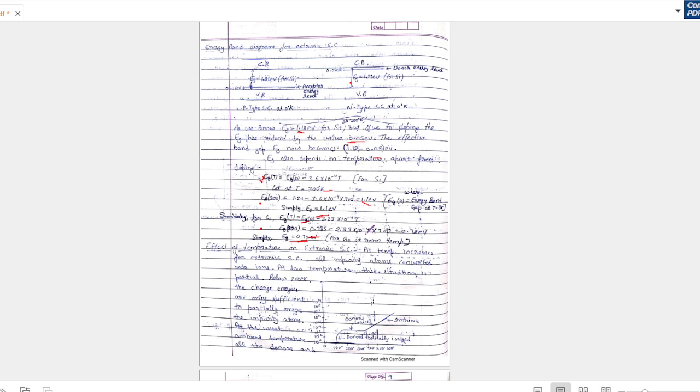Effect of temperature on extrinsic semiconductor. What is the effect of temperature on semiconductor?